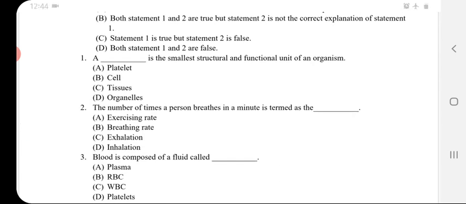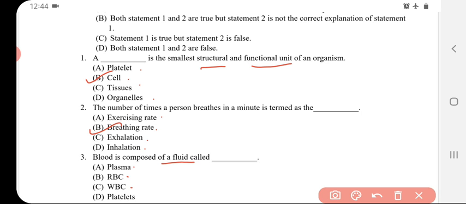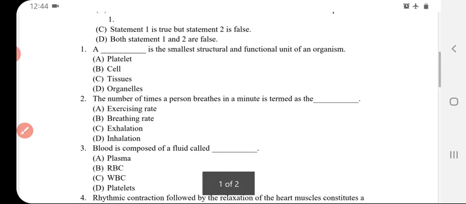First question. A dash is the smallest structural and functional unit of an organism. Options are platelet, cell, tissues, organelles. Option B is the right answer. Second question. The number of times a person breathes in a minute is termed as. Options are exercising rate, breathing rate, exhalation, inhalation. Option B is the right answer, breathing rate. Third question. Blood is composed of fluid called. Options are plasma, RBC, WBC, platelets. Option B is the right answer, RBC.